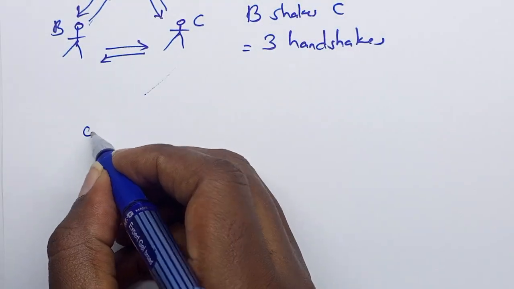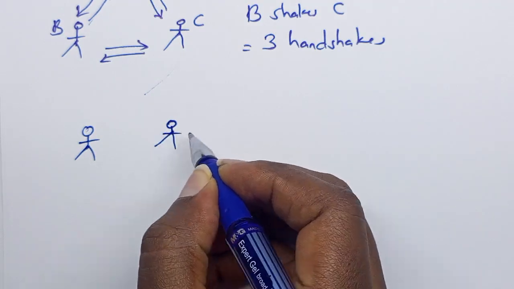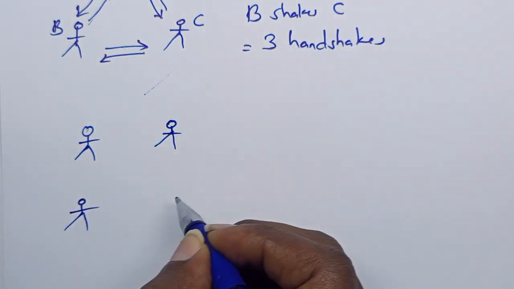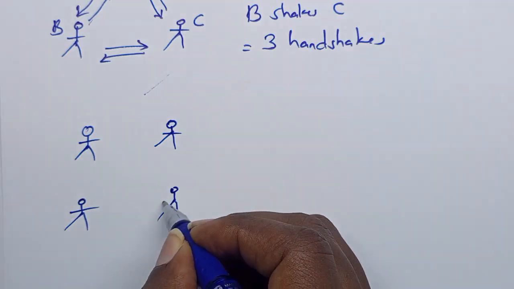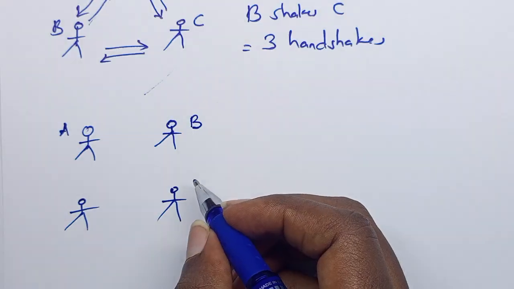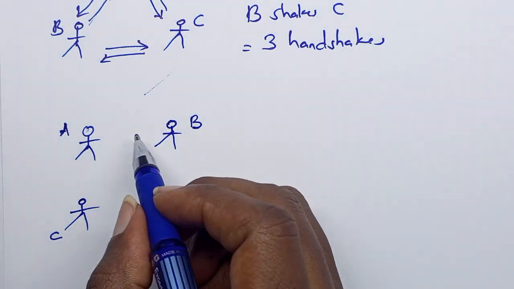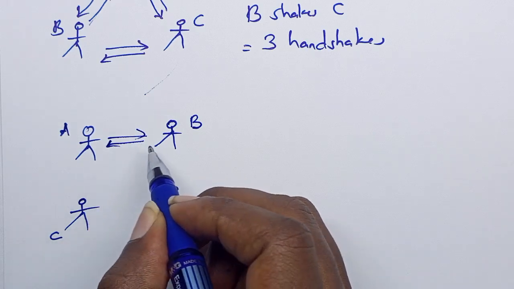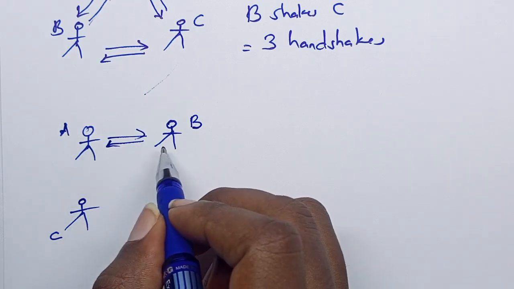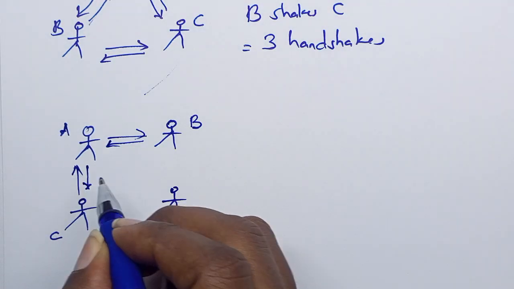How many handshakes exist between them? So we have one person here, this is the third, and this is the 4th person. Let this person be A, this be B, this person be C, and this one D. So there is a handshake between A and B. Then there is a handshake between these.